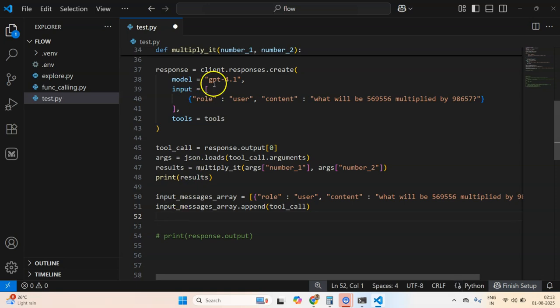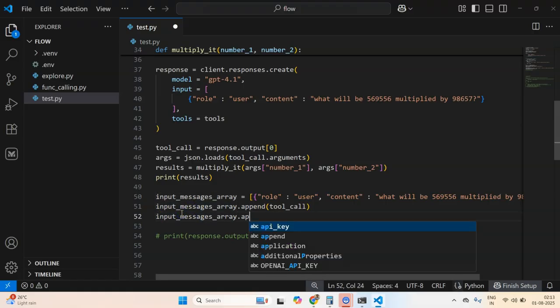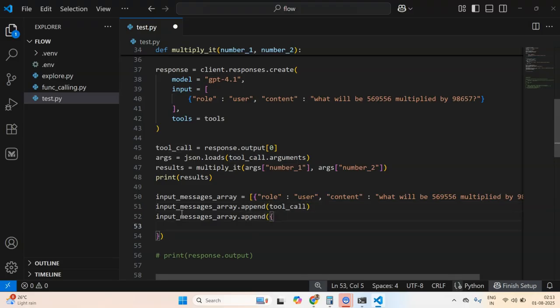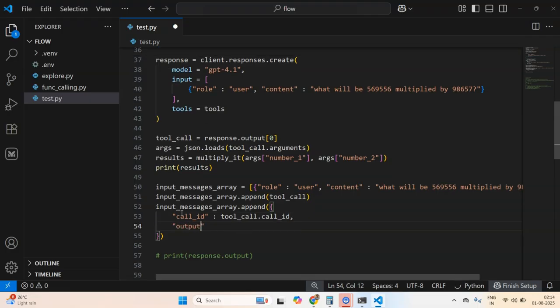Okay, so I'll call the responses library again, but this time with an input of a different type, which will have tool calling results as well. Now let me append a JSON, or rather a dictionary. This dictionary has some keys. The first key would be call id, and this call id will come from tool call dot call id, and then there will be a key called output, and this output will come from results.